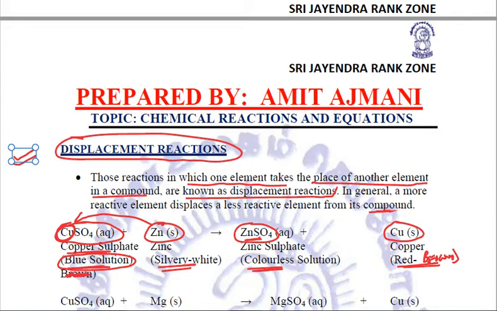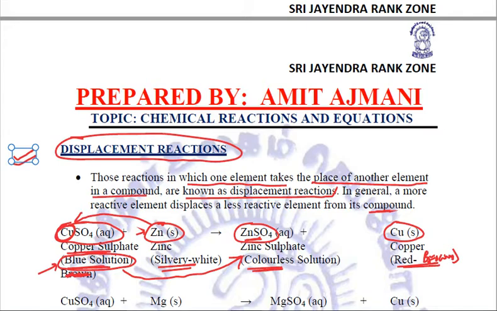Or what happens to the blue color of copper sulfate? On adding zinc, the blue color will be converted into colorless. It will fade away. It will decolorize. Why? Because zinc, being more reactive than copper, will displace copper and form zinc sulfate, which is colorless.